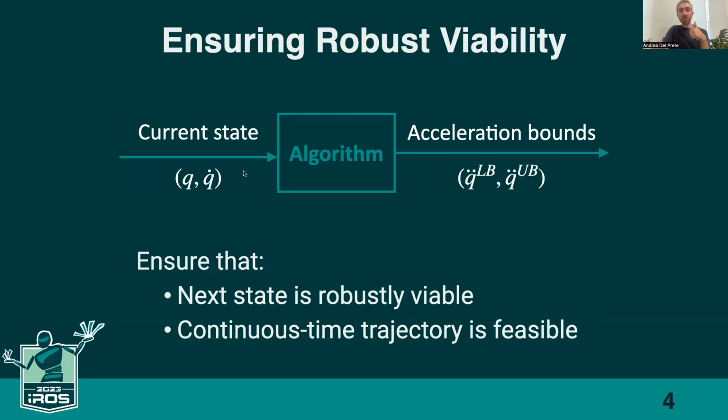First, we want the next state to be robustly viable, so to be within this robust viability kernel. And second, we want the whole continuous time trajectory between the current state and the next state to be feasible. So it means it must satisfy the joint position and velocity bounds. And all of this must be guaranteed even if there are bounded disturbances on the system.